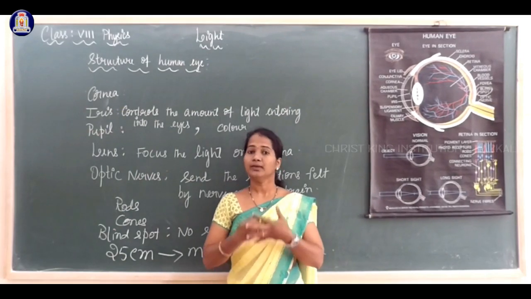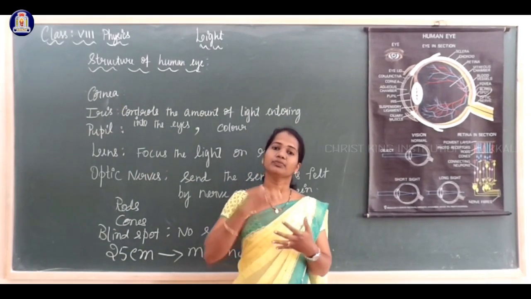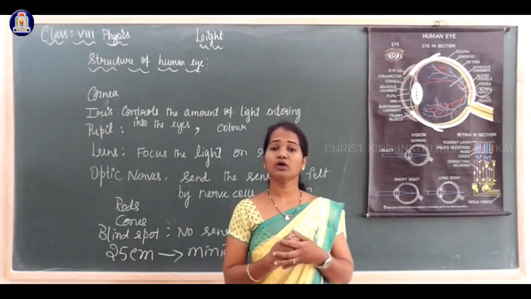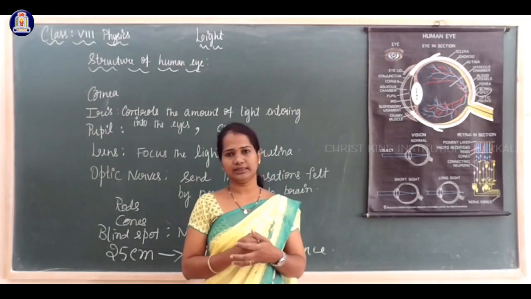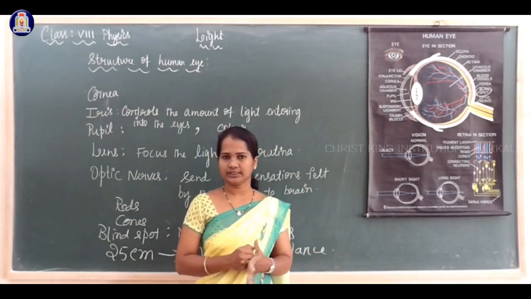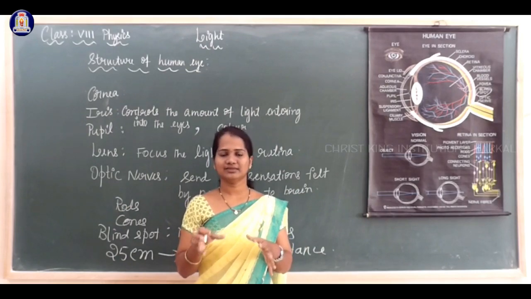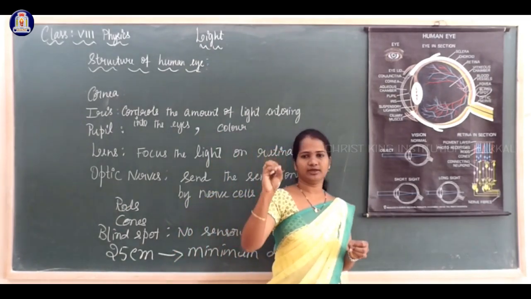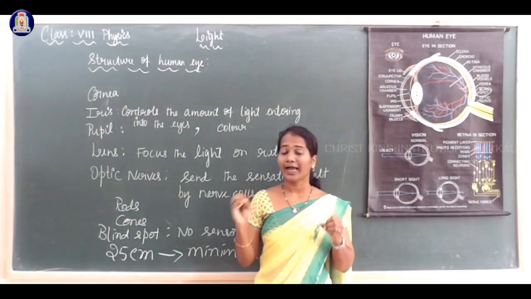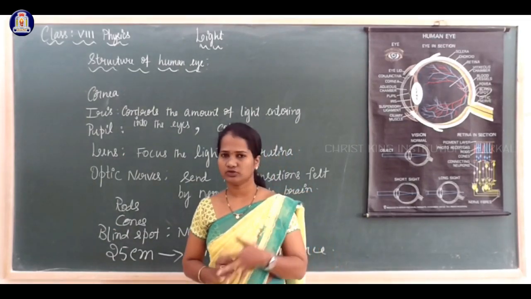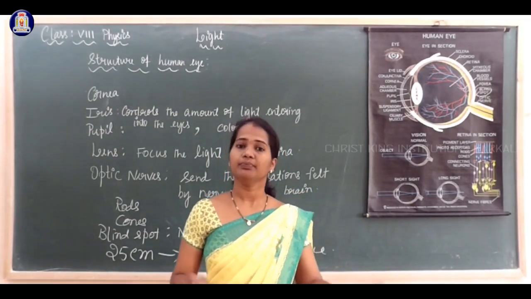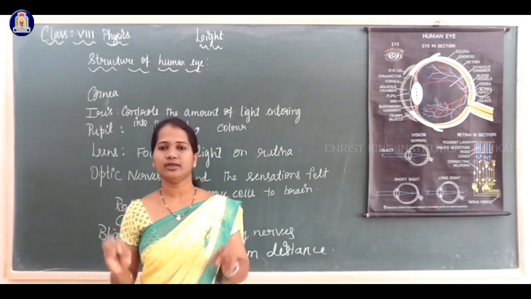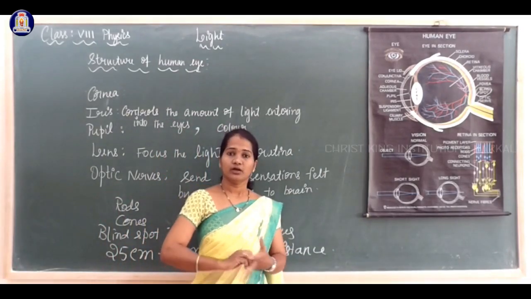Defects of eyes: a person can identify nearer objects clearly but cannot identify farther objects clearly. Comfortably they cannot see. Some people can see the farther objects clearly, but they find it difficult to identify the nearer objects. This is also a defect. So it can be corrected by using specs which contain suitable lenses.